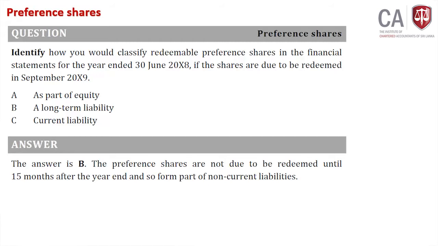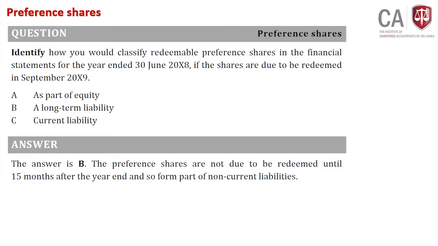The question is from preference shares, right? Identify how you would classify redeemable preference shares in the financial statements for the year ended 30th June 2008 if the shares are due to be redeemed in September 2009. How do you classify redeemable preference shares? As a part of equity, as a long-term liability, or as a current liability. The answer is B. Why is it a long-term liability?